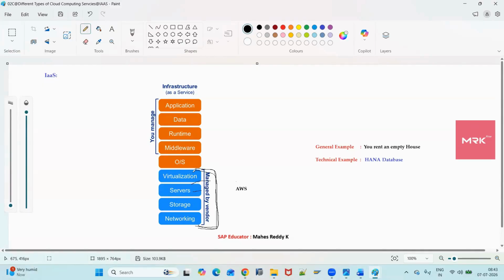The remaining, on top of this hardware infrastructure, the OS team will install the operating system and some middleware software, and finally hand the system to the basis consultant, who will install the database software. That means the basis consultant has to download the database software, copy it to the respective operating system, and install it. So in infrastructure as a service, they just provide the infrastructure, which is managed by the cloud provider, and everything else is managed by ourselves.